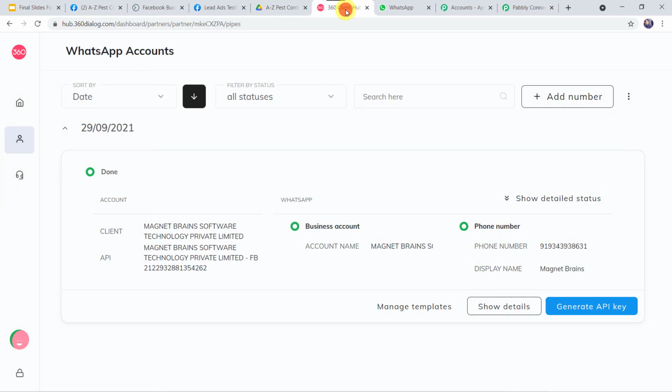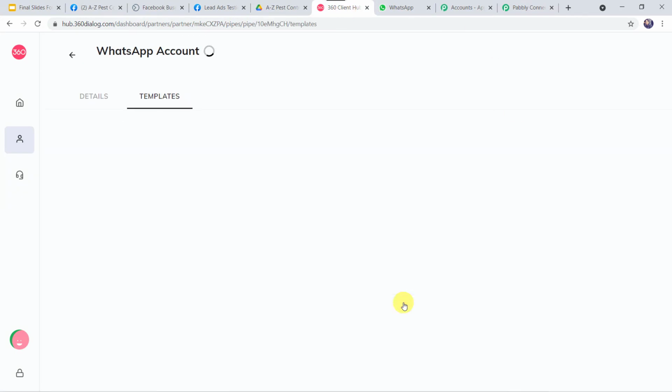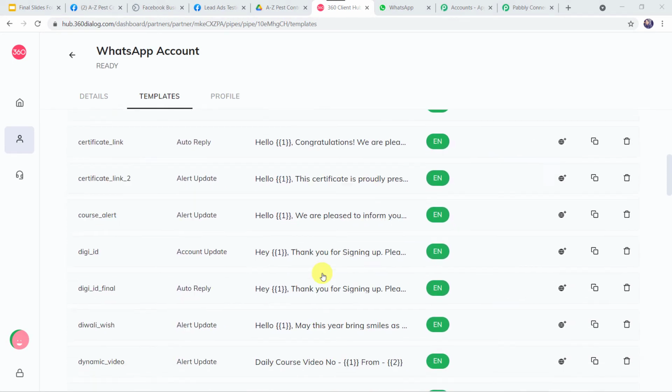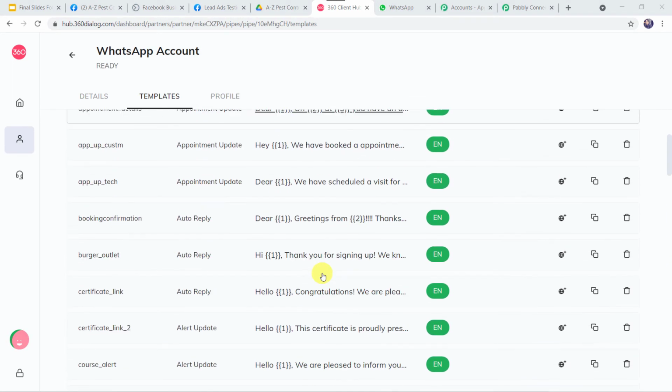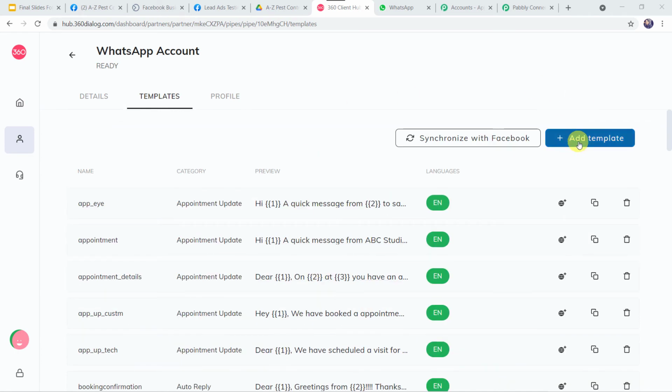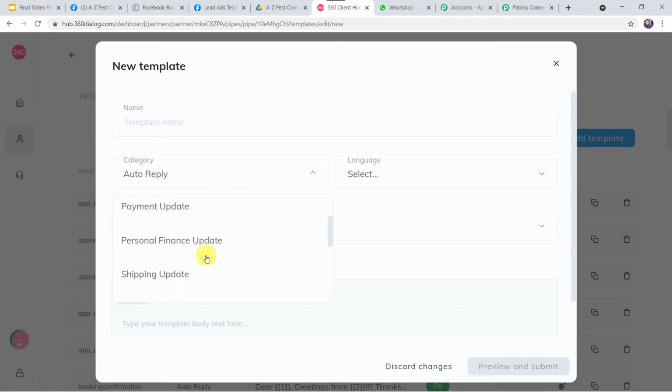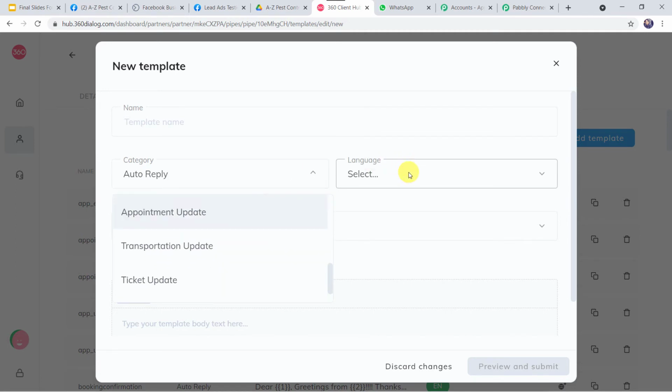So I'll take you to my 360 dialog account once again. Here we can find the Manage Templates option. Click on this. These are several templates which I have already created and got approved. If you want to create a new template, come to this plus sign, Add Template. Here you can give the template name, select the category as per your requirement, and select the language of your choice.